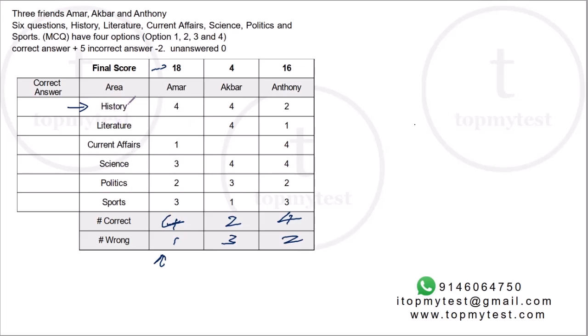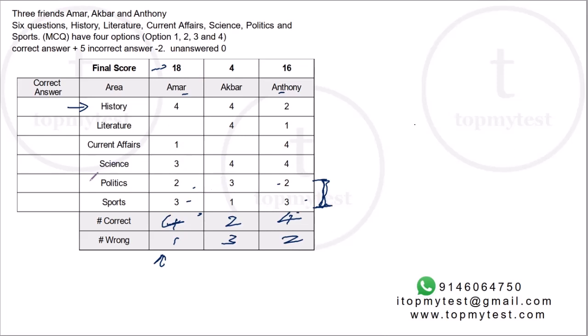Now, before we do that, let's try to eliminate some of the cases. If you observe carefully, between Amar and Anthony, both of them have 4 correct. The only difference is there is only 1 wrong for Amar and 2 wrong for Anthony. And if you observe, politics and sports are the same answers for both of them: 2 and 2, 3 and 3. So if one of them is wrong, the other one will also be wrong. If one of them is right, the other one also will be right. Now let's try to use Amar in this case.